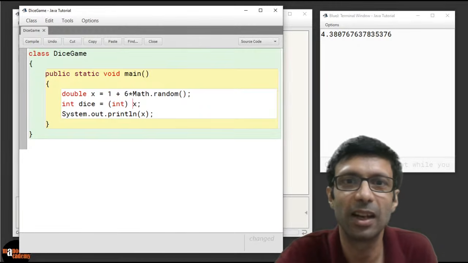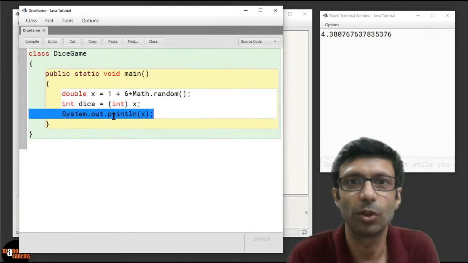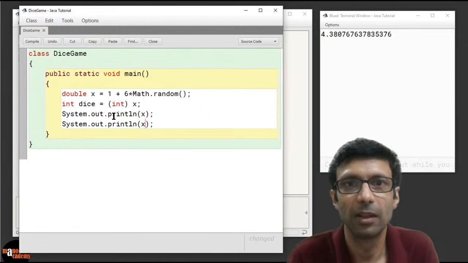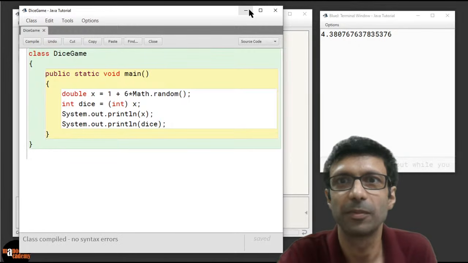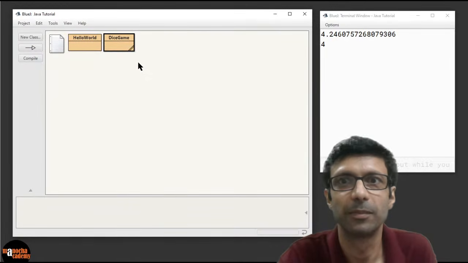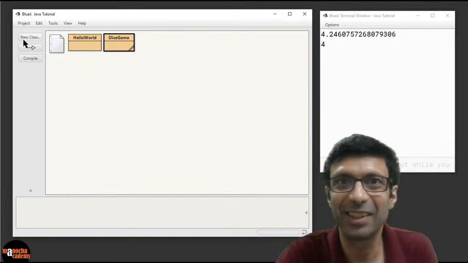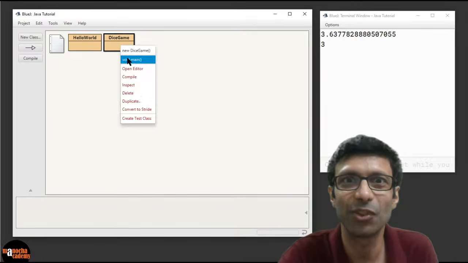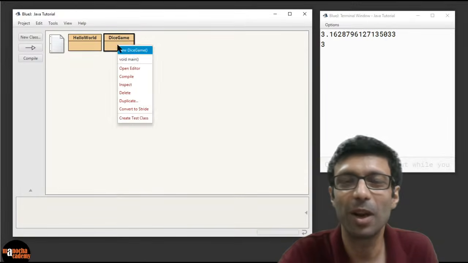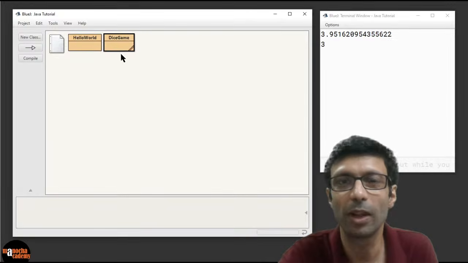Okay. So now let's print both the values. We have printed out x here, and let's print dice so that you guys can see both of them, the decimal and the integer. So let's compile this, guys, and run it. And there you can see 4.24 and 4. So can you see, guys, we are getting the roll of a dice. Let's run it again and see. 1. Excellent. Let's run the dice again. 3. 1. Fantastic. Oh, I'm not getting a 6 today. 5. 2. And can you see? So our dice program is working, and you don't have to print the decimal number, right? We don't have to show the user that.